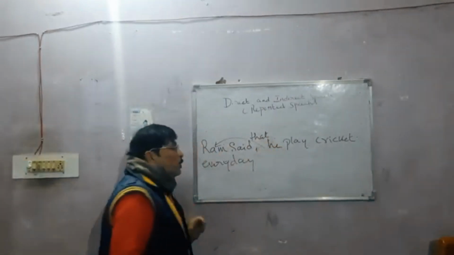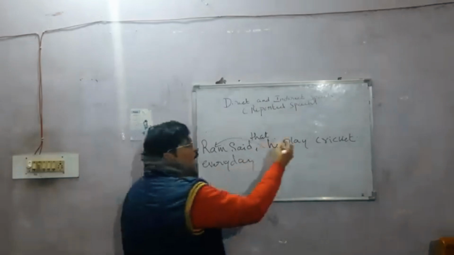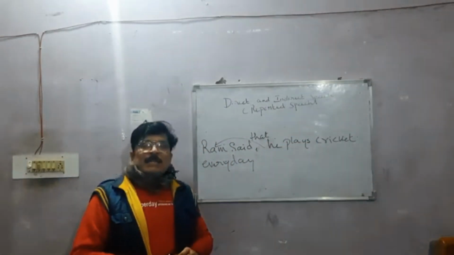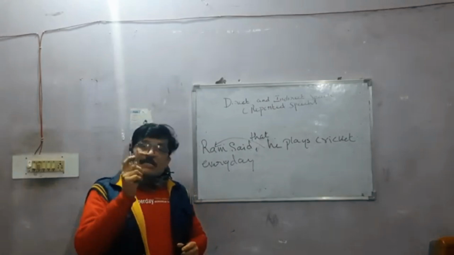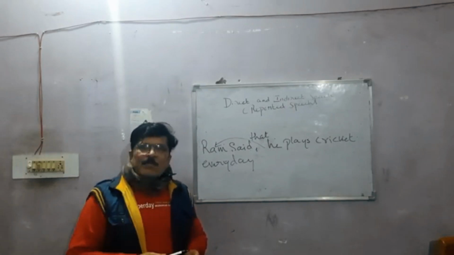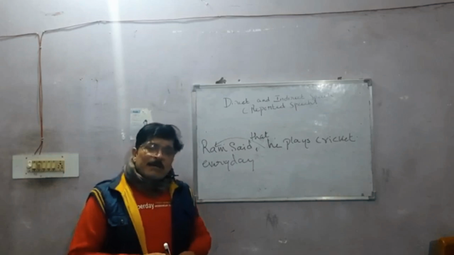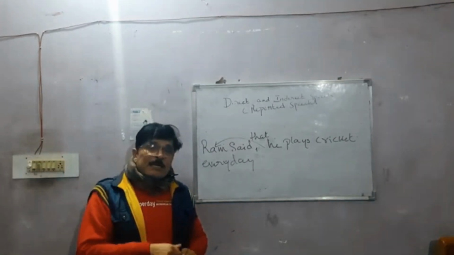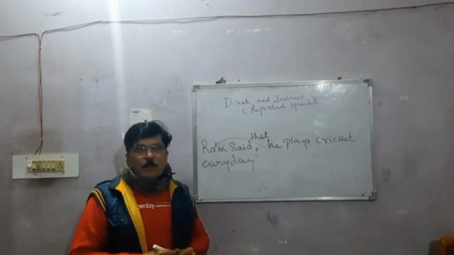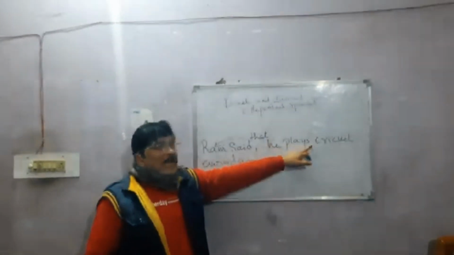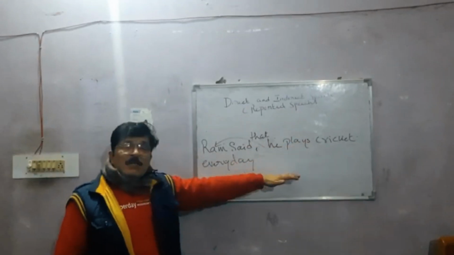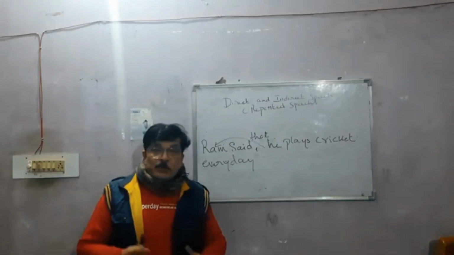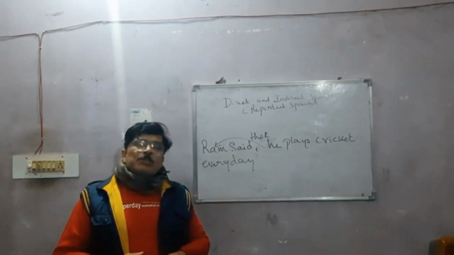Now you know that when you write "he" here, "play" has to be "plays", because I think you already learned a particular topic called subject-verb agreement. Now what do you mean by subject-verb agreement? When the subject is singular, the verb has to be singular. When the subject is plural, the verb has to be plural. So that is why I'm adding S. So now why did I not change anything here? I said Ram said that he plays cricket every day. So what is the meaning of that? If it is a habitual action.